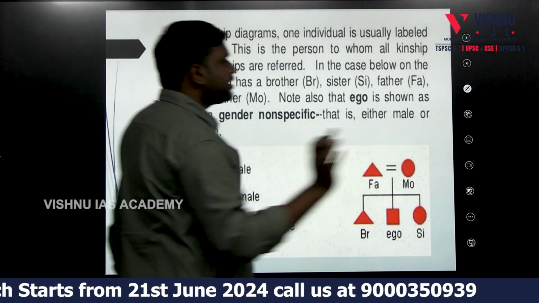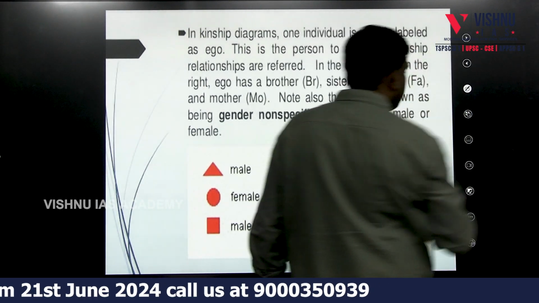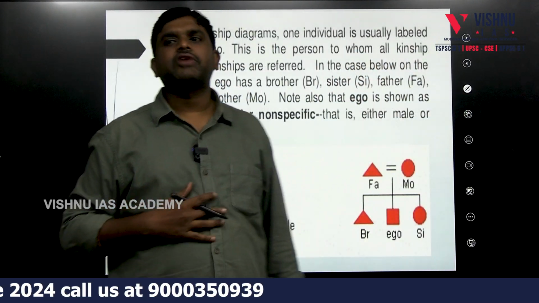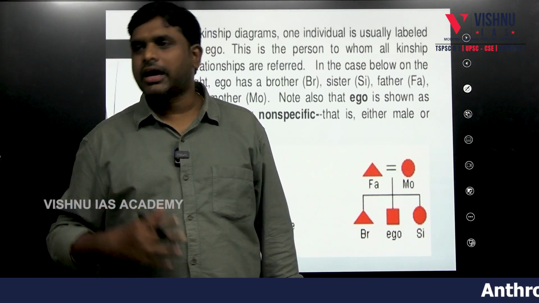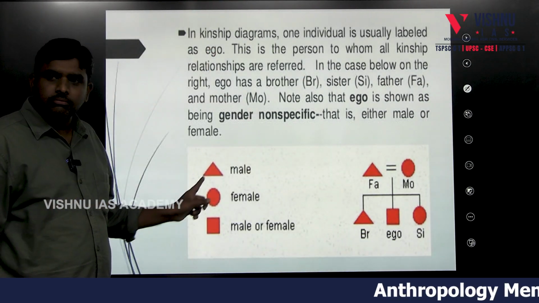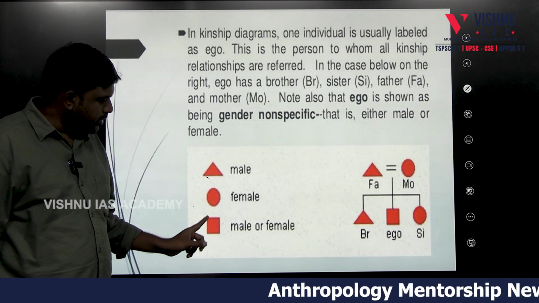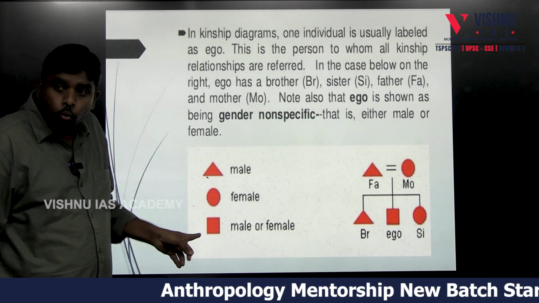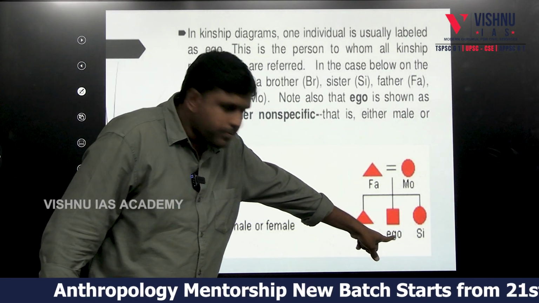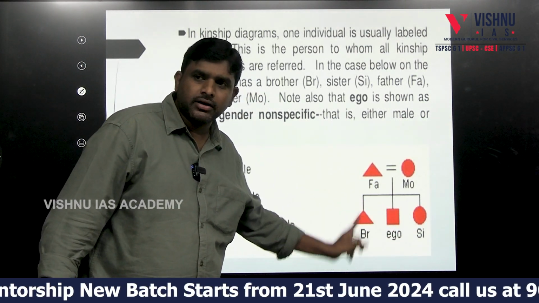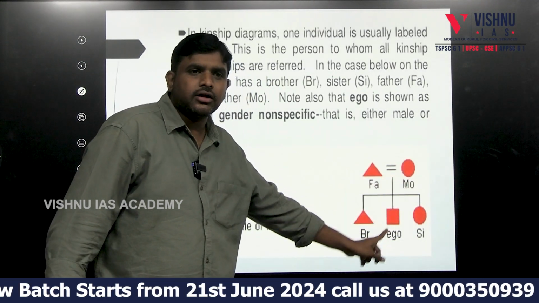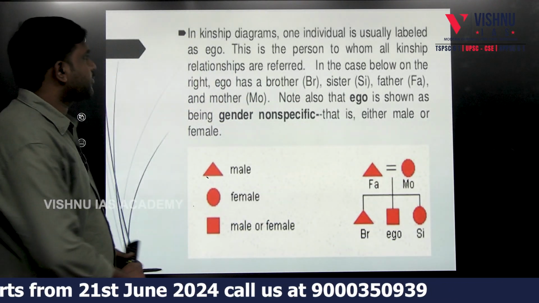In kinship, understand this: how will we represent the diagrams of kinship? Triangle for male, circle for female. Then ego. For ego: sister, female; brother; mother; father.